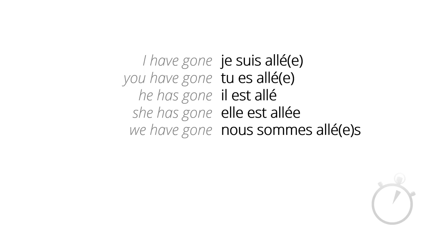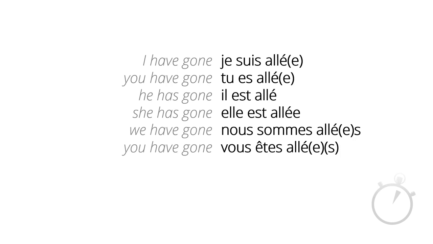You have gone with vous could be plural, singular, or feminine plural. So it could just be vous êtes allé with A-L-L-E with an accent as the past participle. It could be plural, vous êtes allés with an S on the end. It could be feminine, vous êtes allée with an E on the end. Or it could be feminine plural, vous êtes allées with an ES on the end. So it all depends on whom you're speaking to.